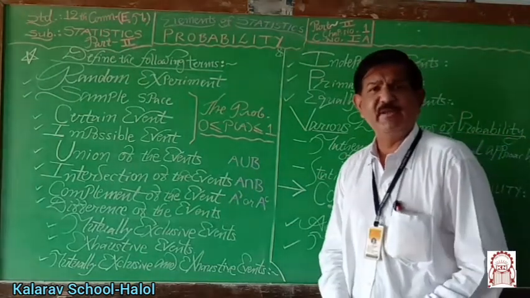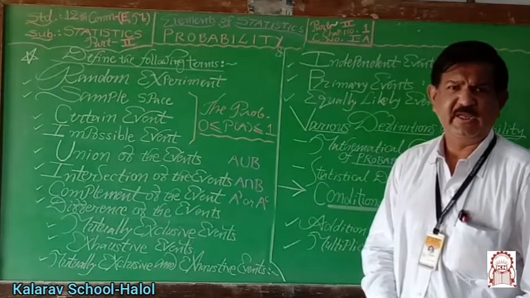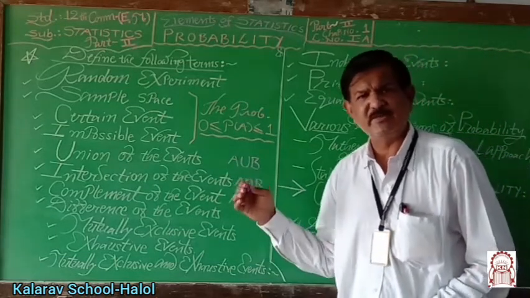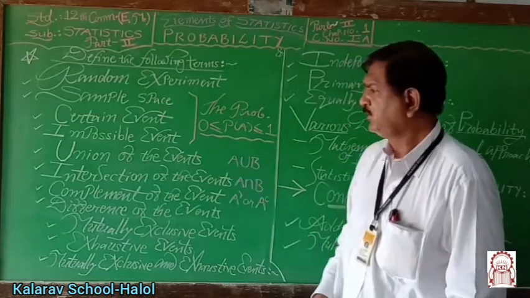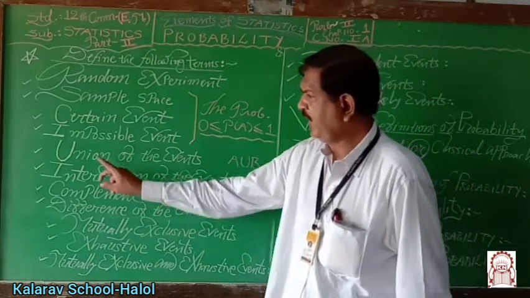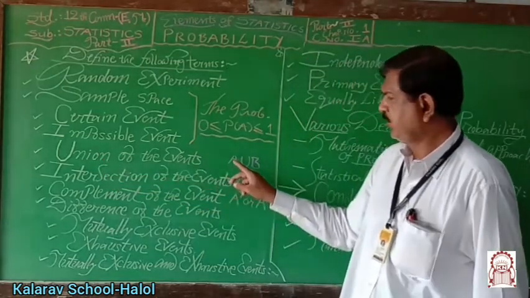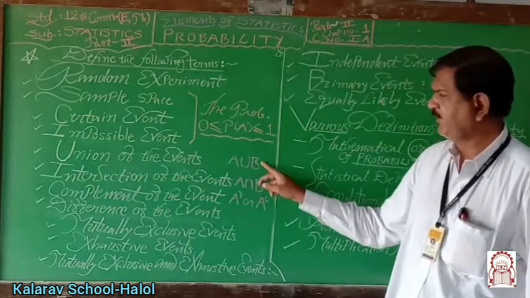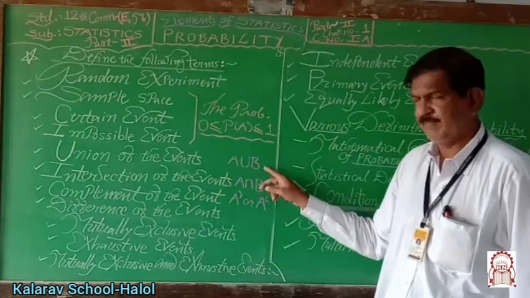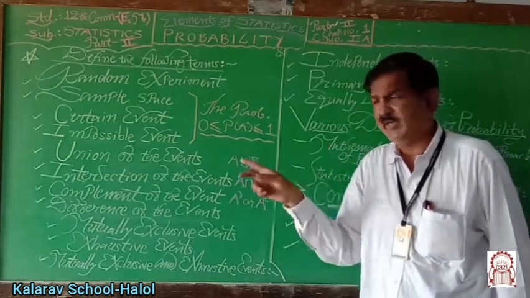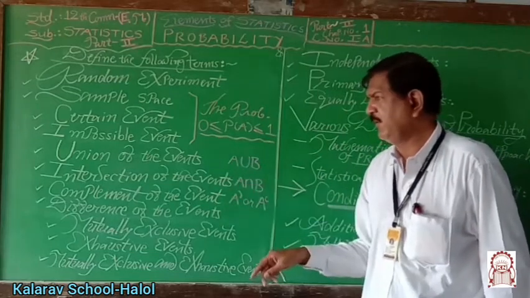Let A and B be any two events of the sample space S or sample space capital U. The elements which are in A or in B or in A and B both, it is known as the union of the events, which is denoted by A union B. If "or" is there, meaning A or B, the sense is A union B.